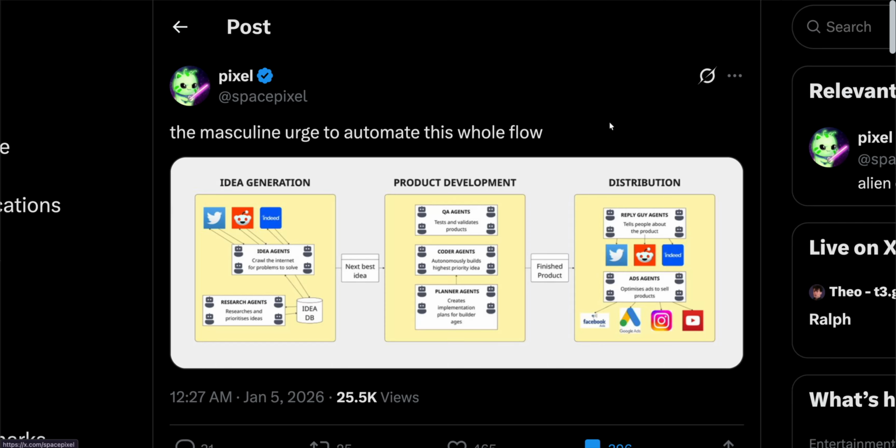I saw this tweet the other day and I was like, hell yeah. So I got started with the idea generation part.